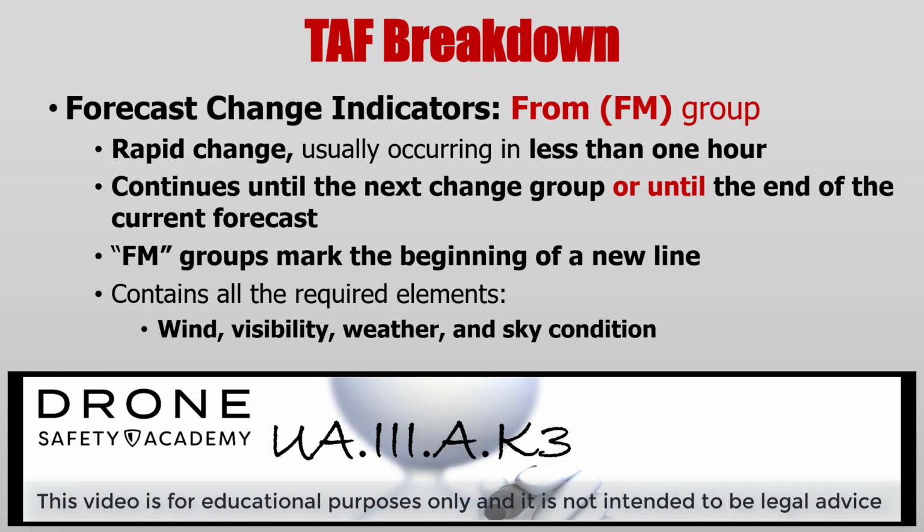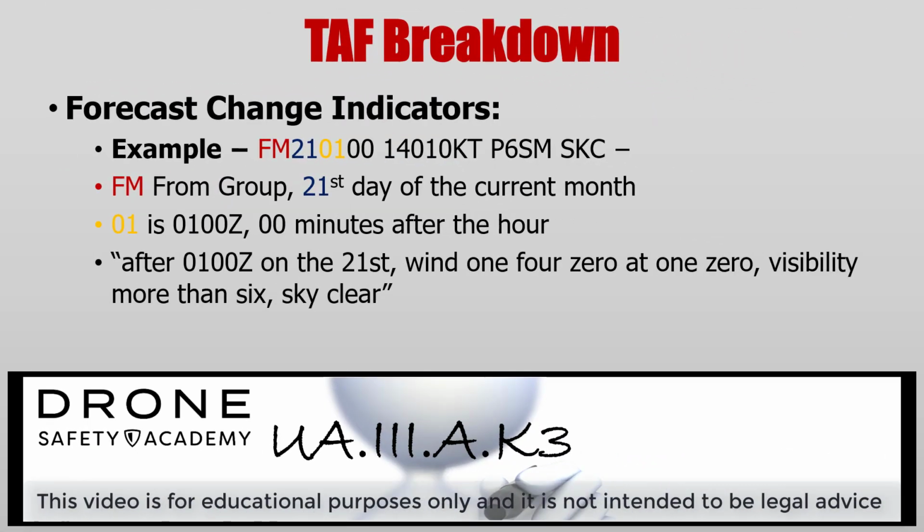Let's start with the from group. This describes rapid change in the forecast, usually occurring in less than 1 hour. This forecast continues until the next change group or until the end of the current forecast. A from group always marks the beginning of a new line and contains all the following elements: wind, visibility, weather phenomenon, and sky conditions.